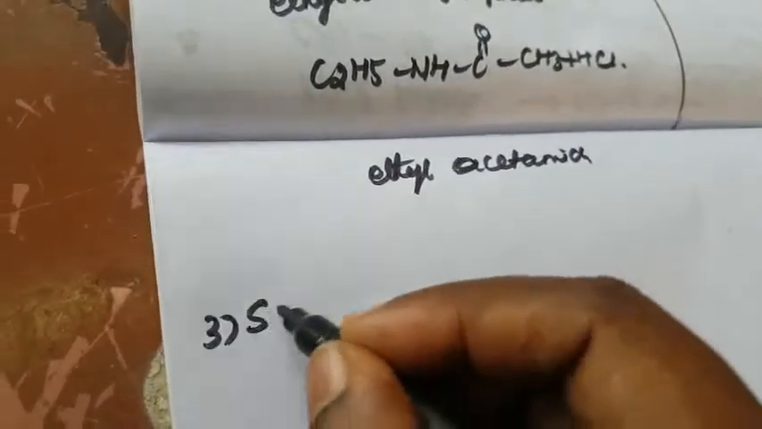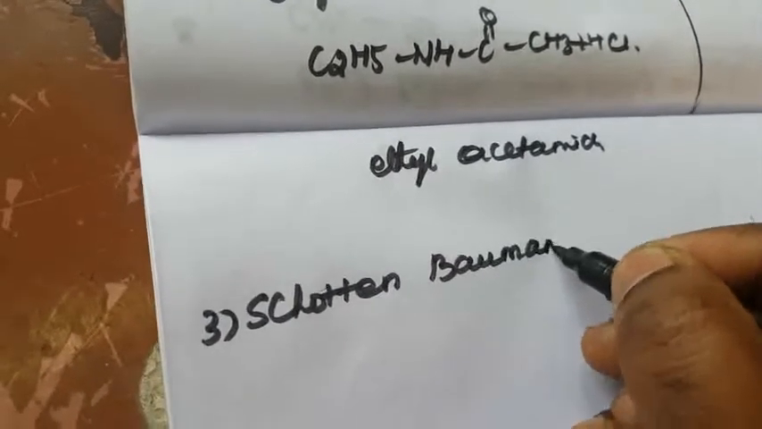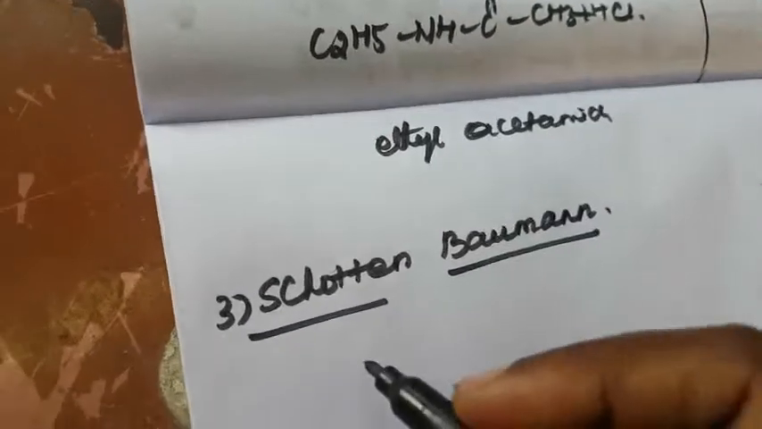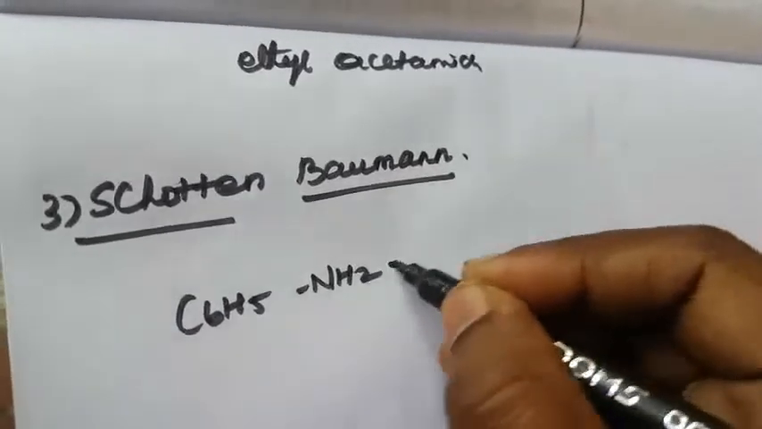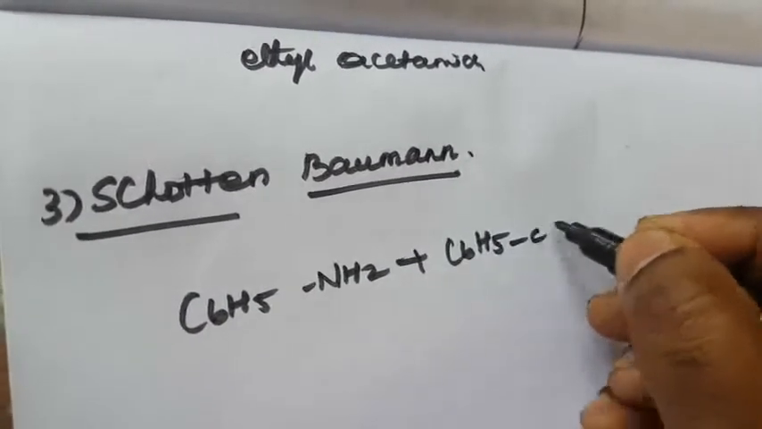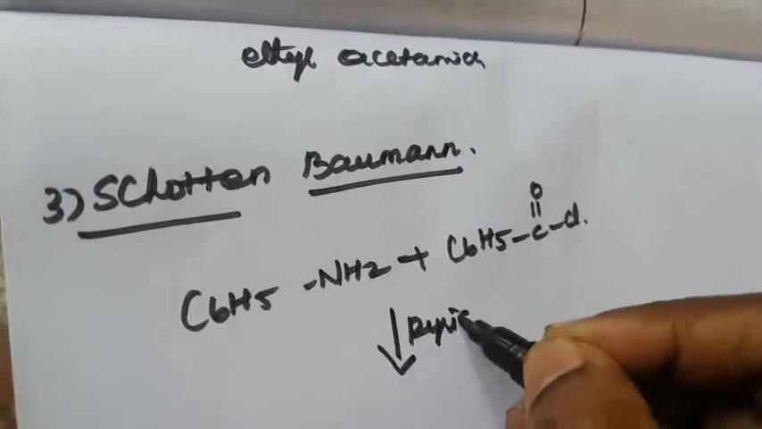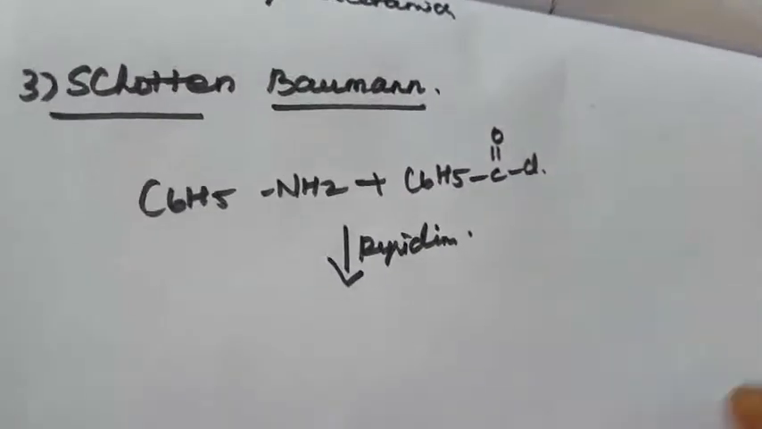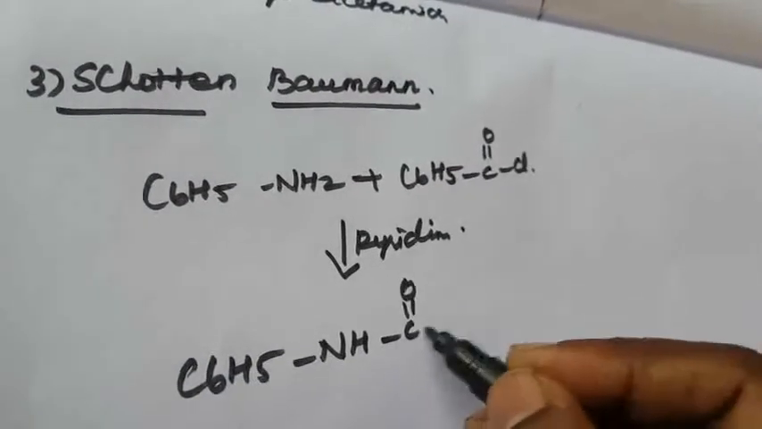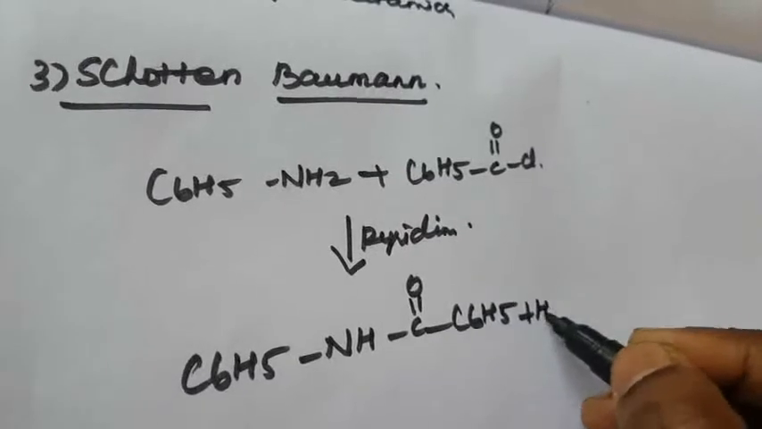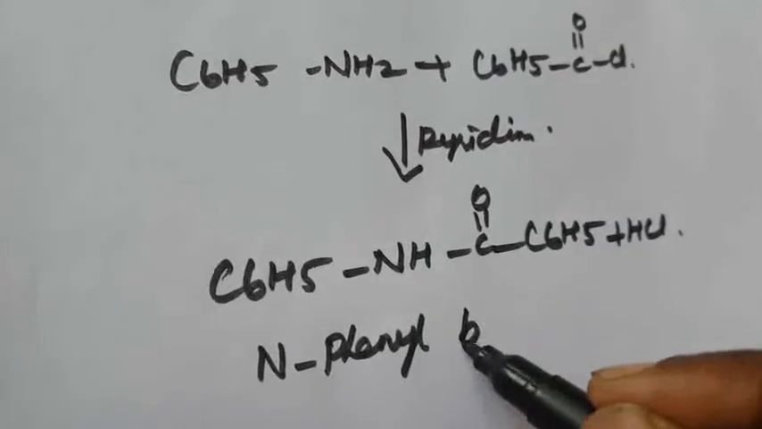Next is an important naming reaction, the Schotten-Baumann reaction. Very important. All the naming reactions are very important. First one is aniline. What is aniline? C6H5NH2. When it reacts with benzoyl chloride, C6H5COCl, in the presence of pyridine, it forms N-phenyl benzamide, C6H5NHCOC6H5, plus HCl. What is this compound's name? N-phenyl benzamide.